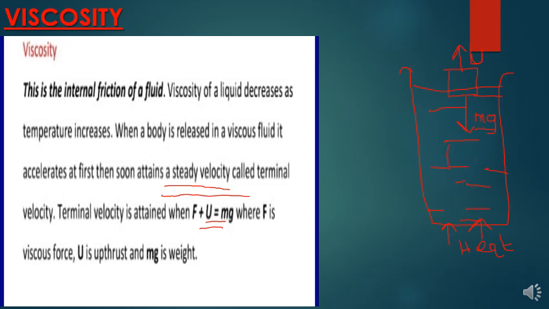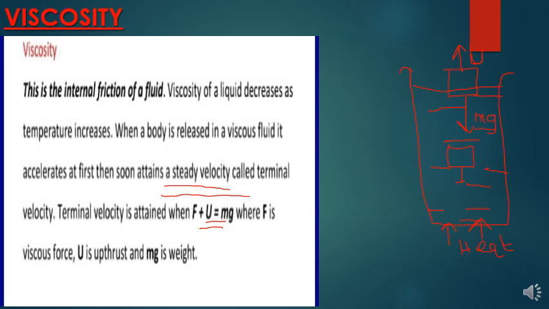So the point at which this thing stops accelerating, that means the upthrust is equals to mg. Yeah, the upthrust is equals to mg. That is when this thing stops accelerating. Hapa amesema F plus U is equals to mg, which makes sense by the way. It makes sense kwa sababu hapa it is not just upthrust making this thing to slow down.